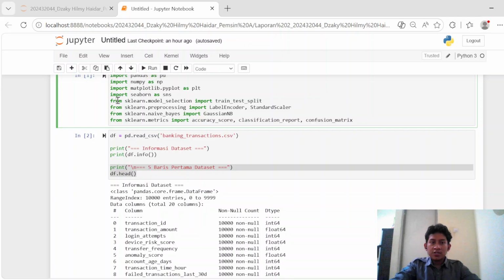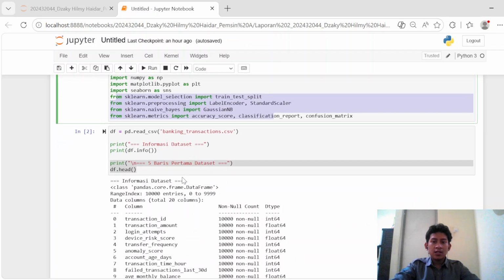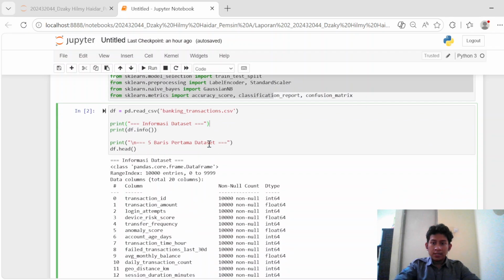Furthermore, I used specific sklearn modules that were integrated to handle data processing, model building, and evaluation metrics. Once the libraries were active, I loaded the raw dataset named banking_transaction.csv, and then to fully comprehend the dataset's characteristics, I used the df.info command.